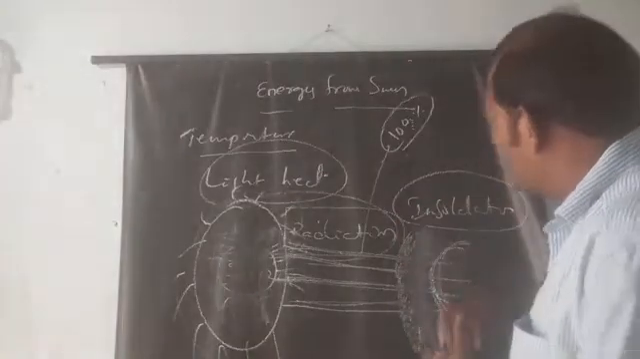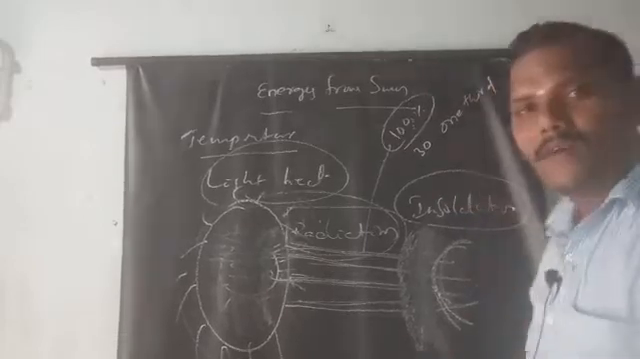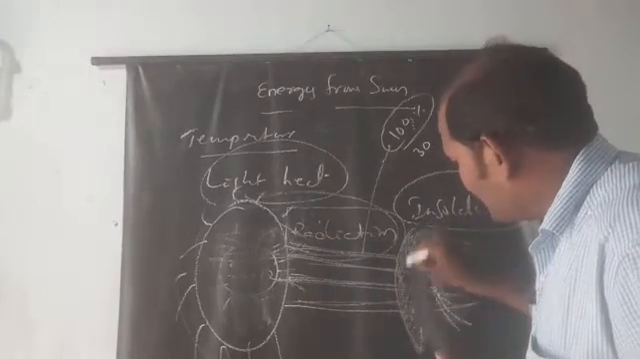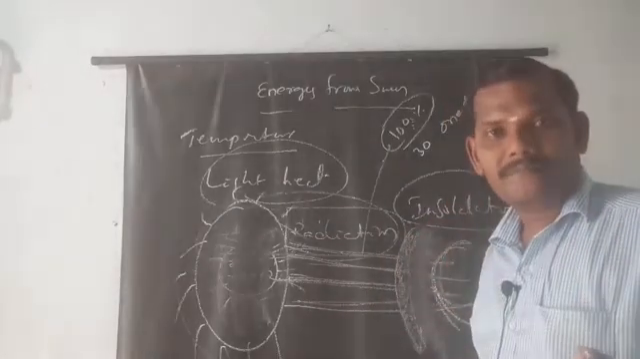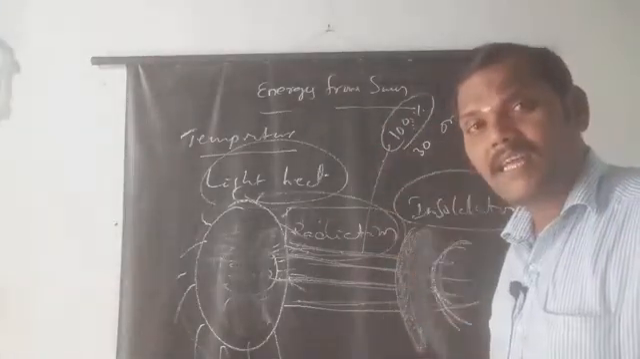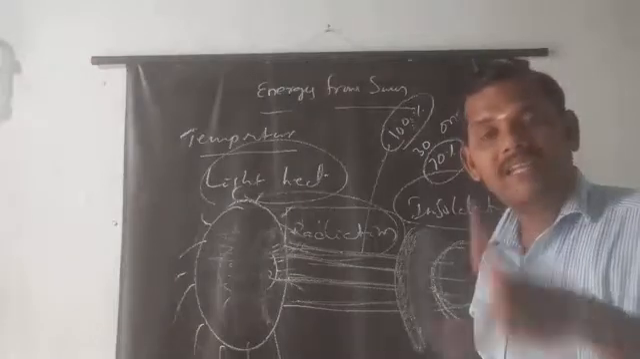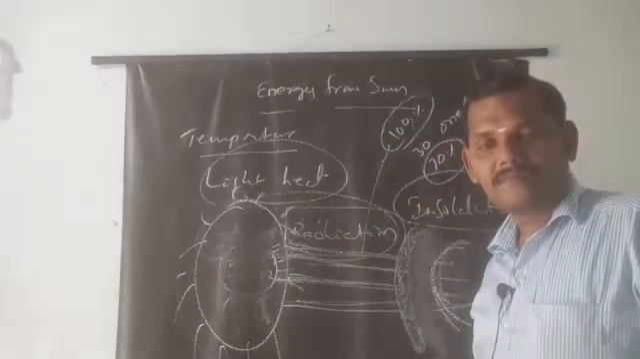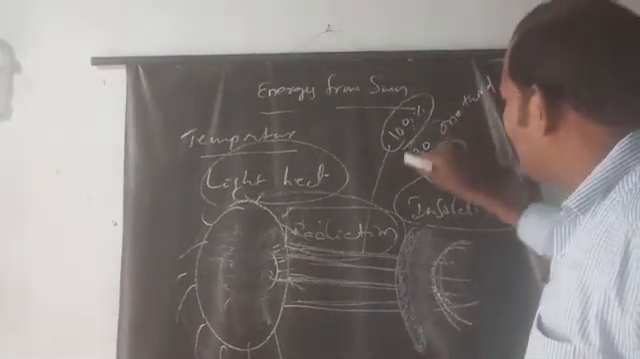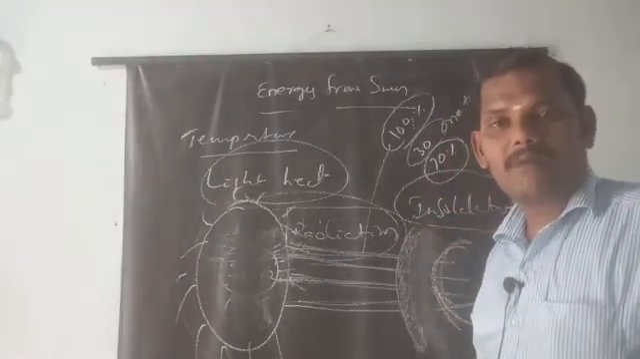The atmosphere reflects nearly 30 percent of the energy, that means one third of the energy, back. Okay, you can understand how much energy reached the earth: 70 percent of the energy reached the earth's surface. Okay, this is the point. How much energy is reflected back by the atmosphere? 30 percent of the energy is reflected back by the atmosphere.